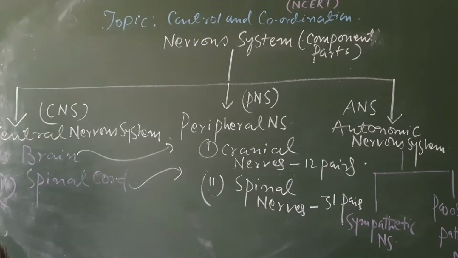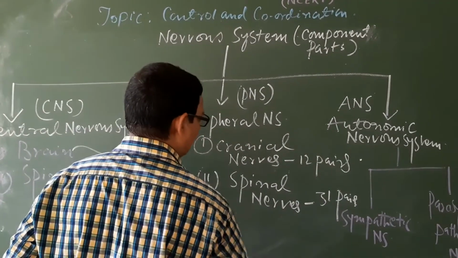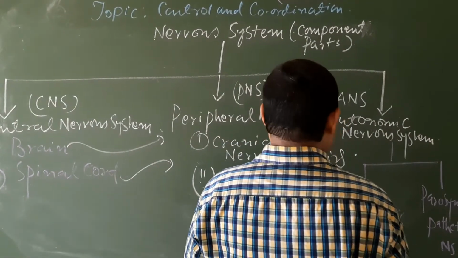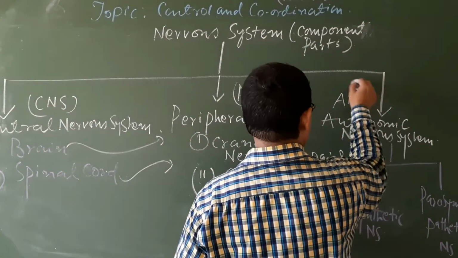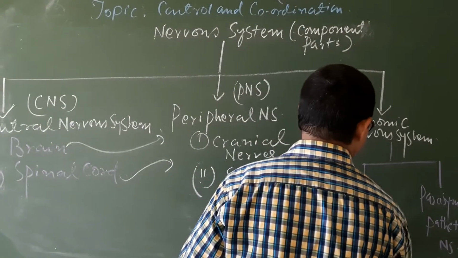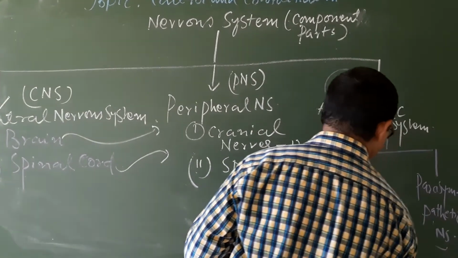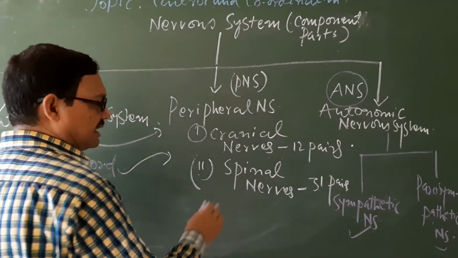The first one is the central nervous system, the second one is the peripheral nervous system, and the third one is the autonomic nervous system. They are opposite in functions. When one will increase blood pressure, the other will decrease blood pressure. Understand? There are so many functions.